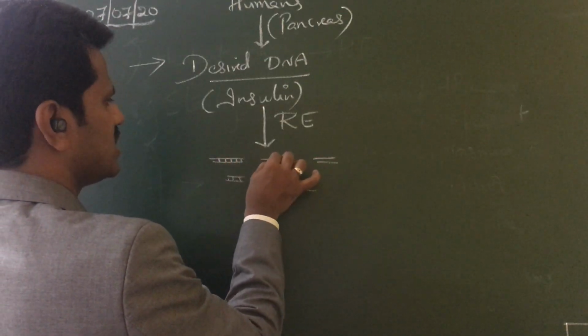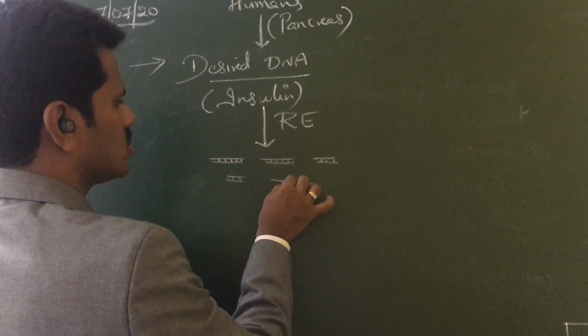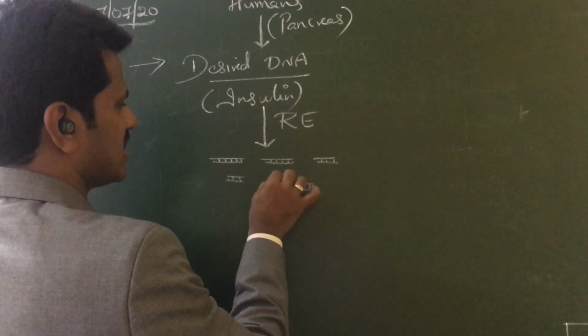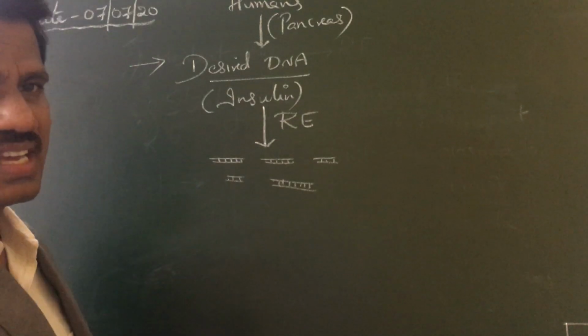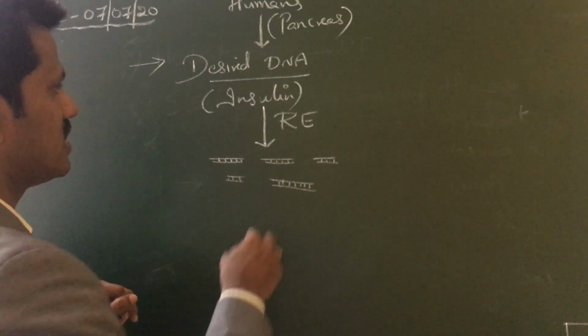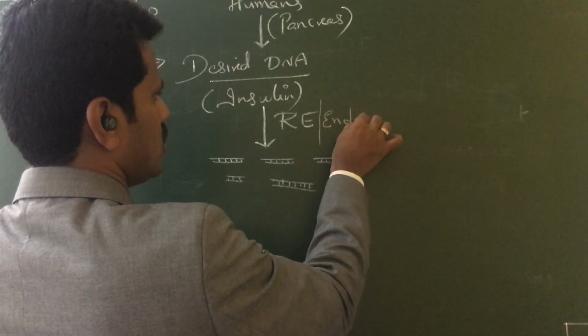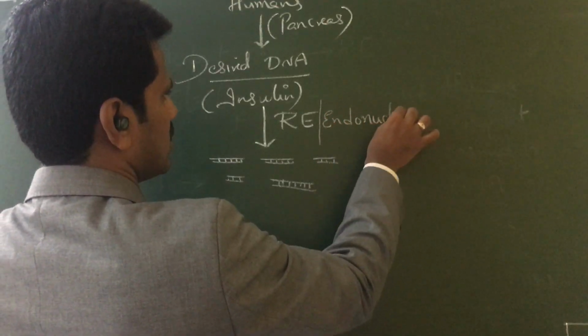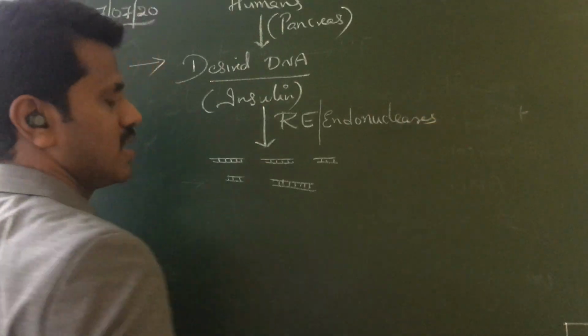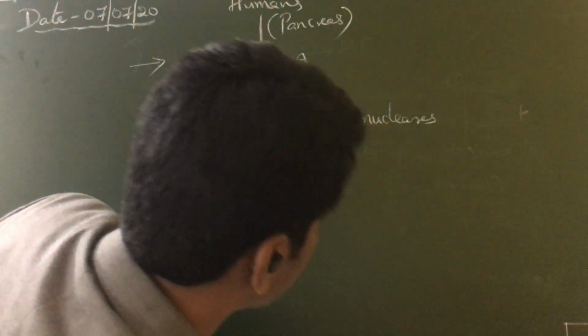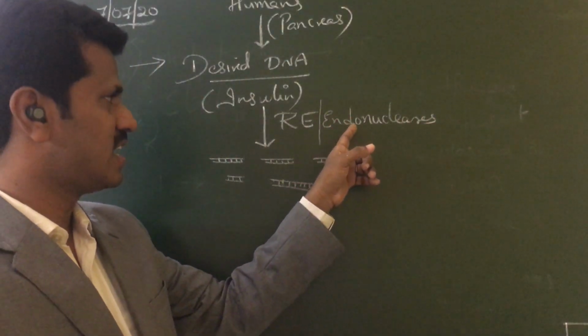So restriction enzymes are those enzymes which cut the DNA internally, inside. That is why we call them restriction endonucleases. That means they can cut inside the DNA.